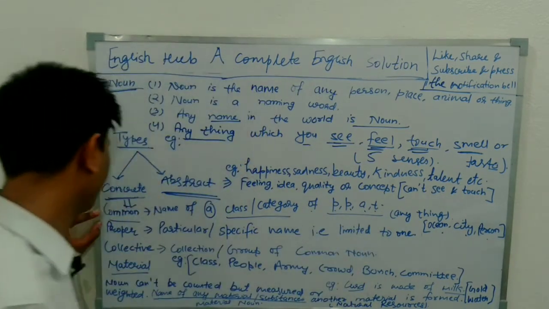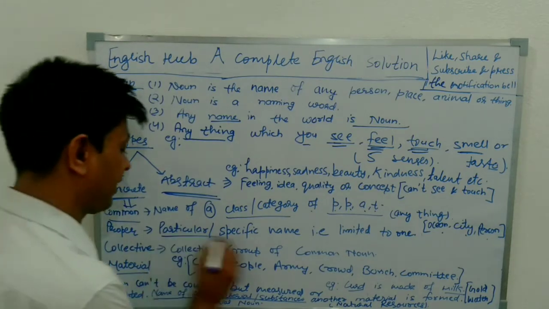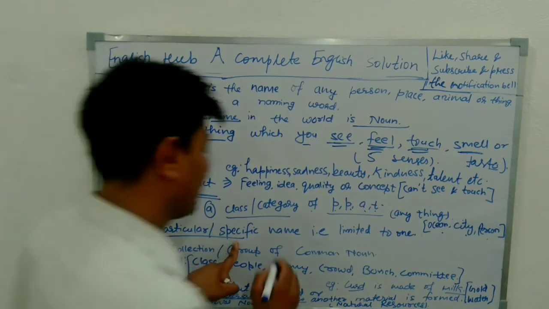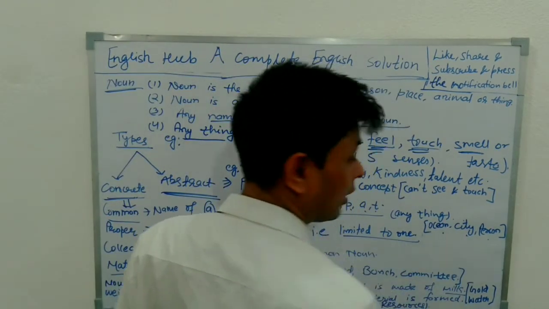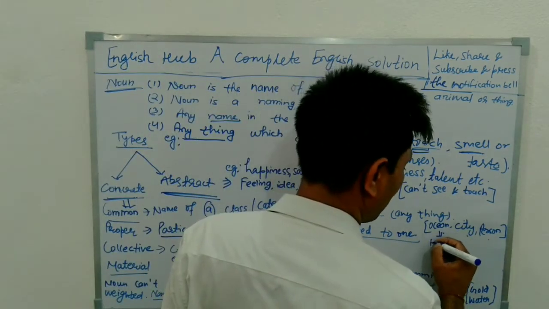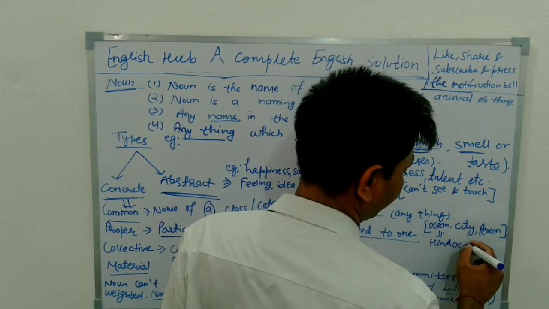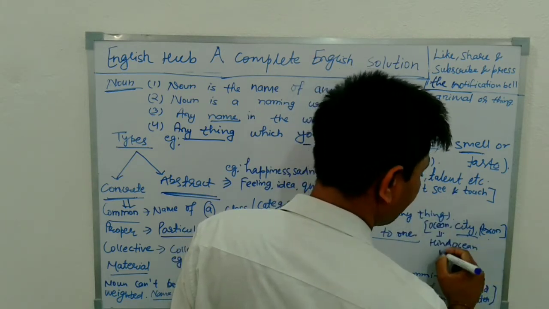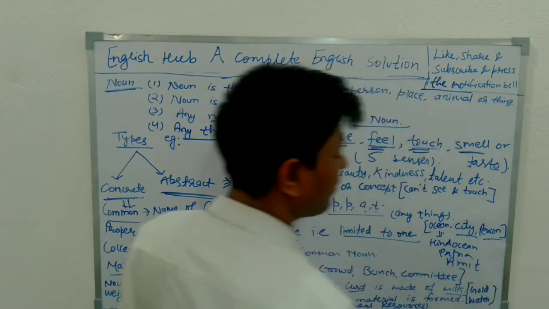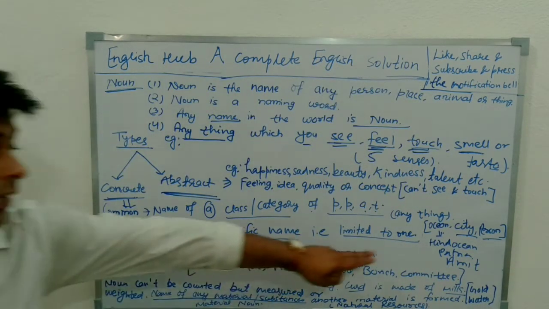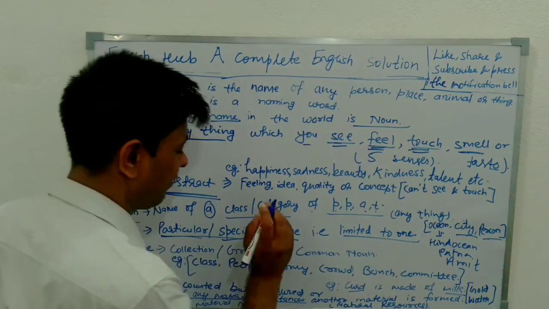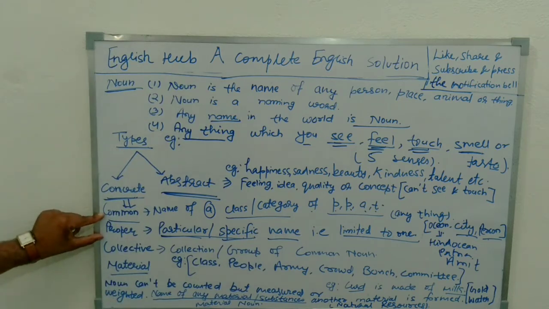Understood. Proper noun: particular, specific. Here we have specified a name that is limited to one. We say ocean, Hind Ocean. We say city, Patna city. We say person, Amit. Whatever name we have limited to one is called a proper noun. A particular, specific name. These 2 are very easy, I know that.